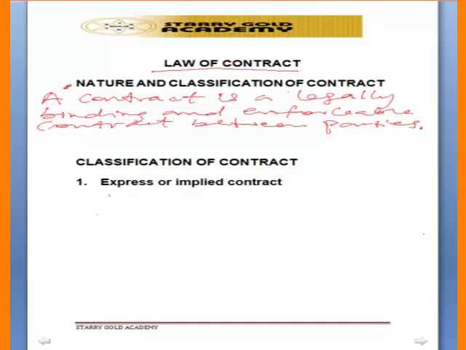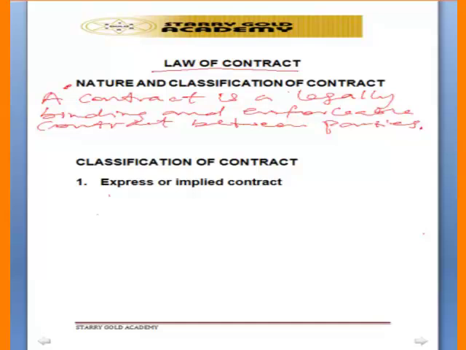So where two people are coming together to enter into a particular agreement and they intend that they are entering into a legal relation, or they intend that the court must enforce the agreement, that is a contract. They are not just coming together to agree without having a particular purpose.